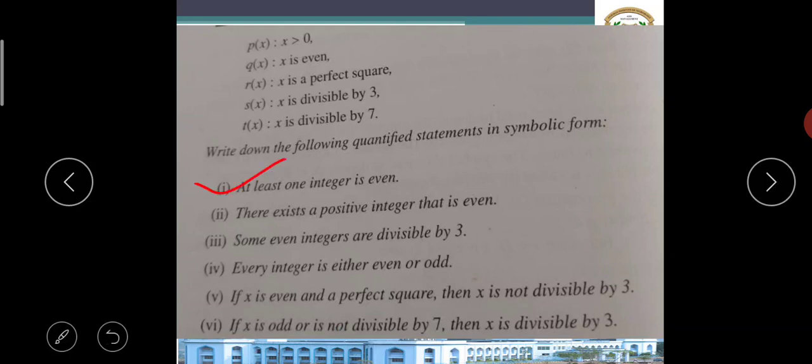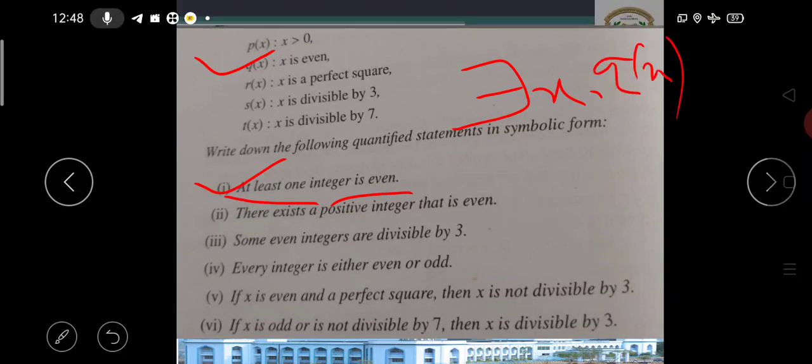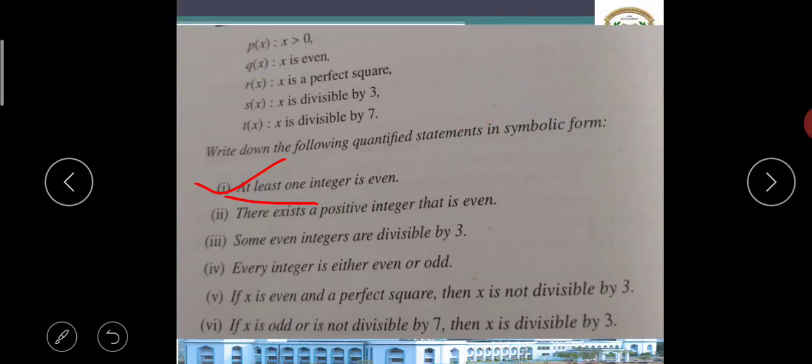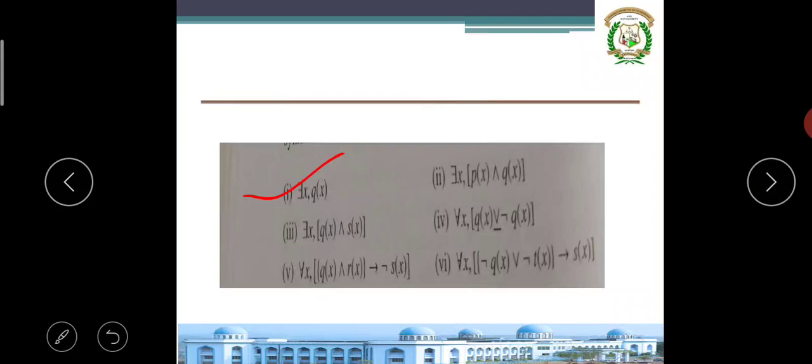First one says: at least one integer is even. Write it in symbolic form. The word itself says at least, so symbolically I'll write: at least one integer is even. Even in the sense which one? Qx. So I will write it this way: for some x, Qx. Observe this carefully so that you understand the concept very easily.